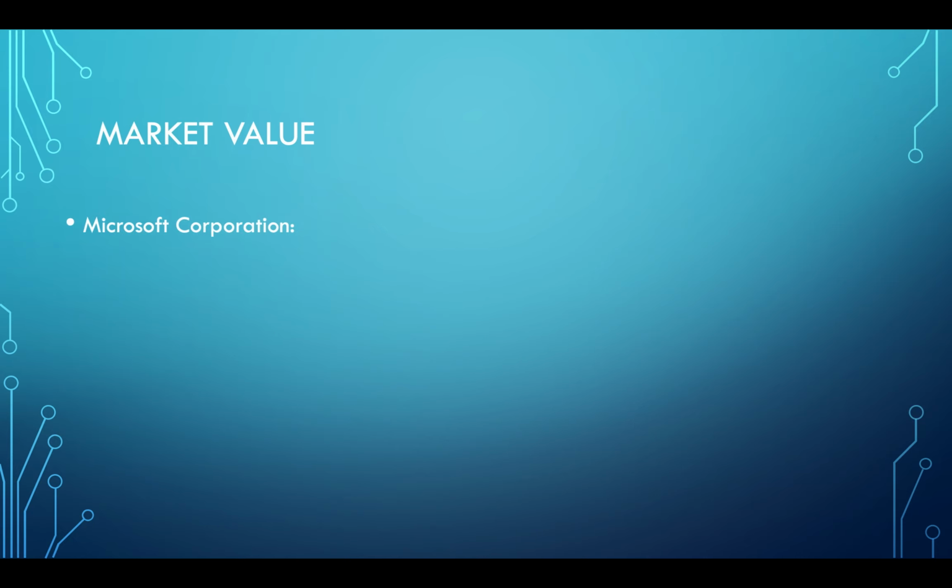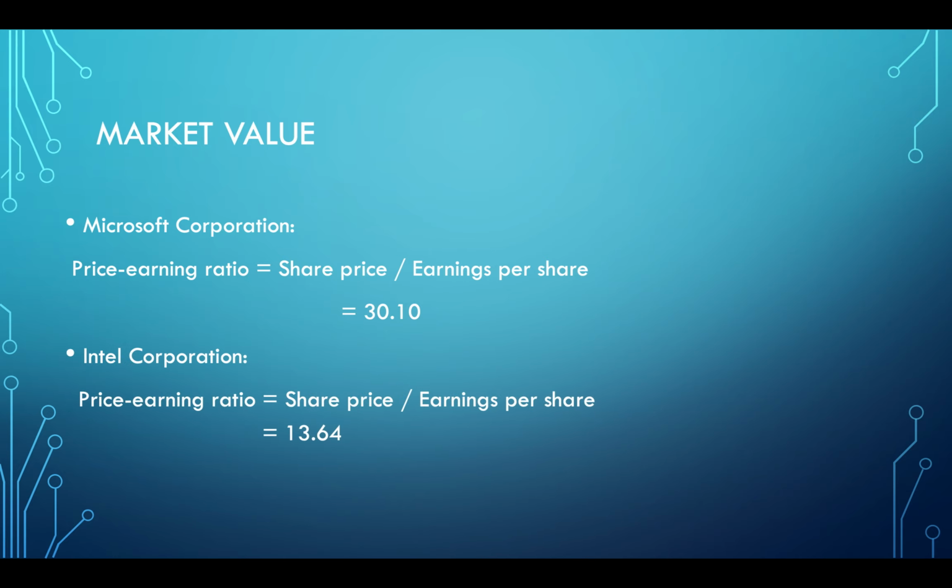And the last one is market value. We use the price earnings ratio to calculate the market value of these two corporations. We use share price divided by earnings per share, and we get the market value of Microsoft Corporation is 30.1, and Intel is 13.64. So we can see that the market value of Microsoft is much more.